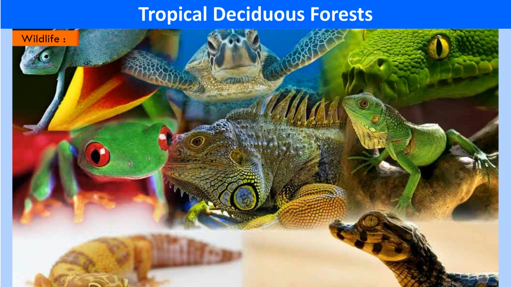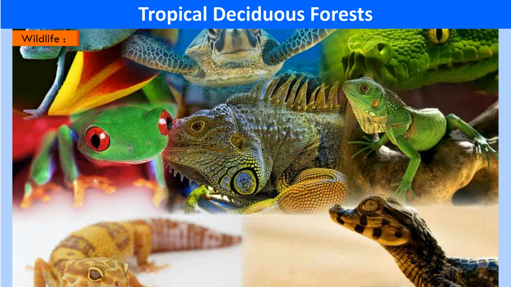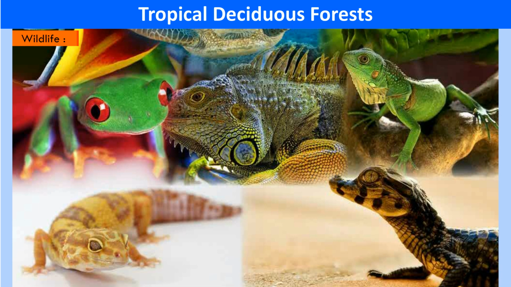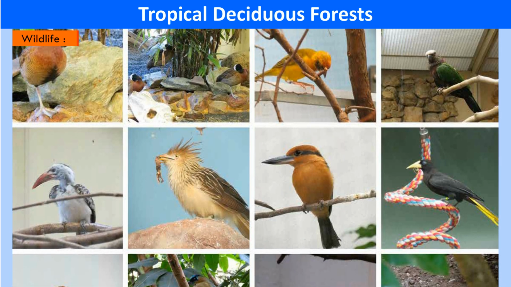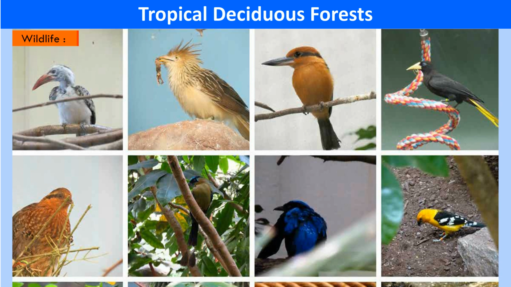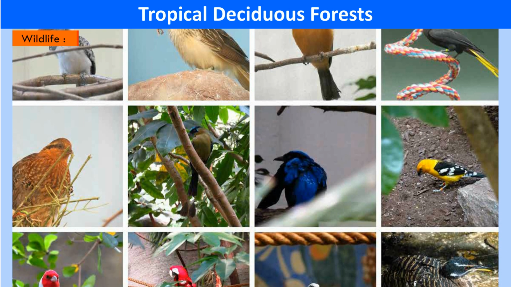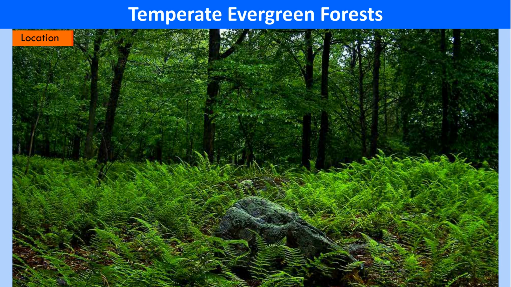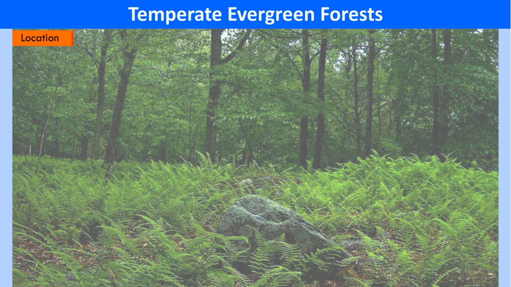Reptiles, especially snakes, crocodiles, alligators and gharials are also found in abundance. A huge variety of birds ranging from parrots, pigeons and sparrows to water birds like ducks, cranes, storks and herons abound.